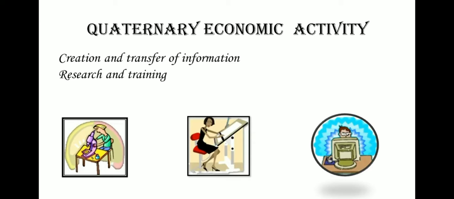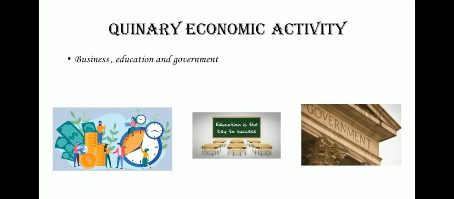What is quaternary economic activity? These are associated with the creation and transfer of information including research and training. Then quinary. These activities refer to the high-level decision-making processes by executives in industries, business, education and government.